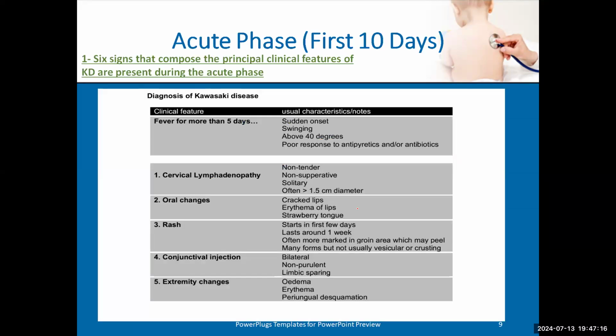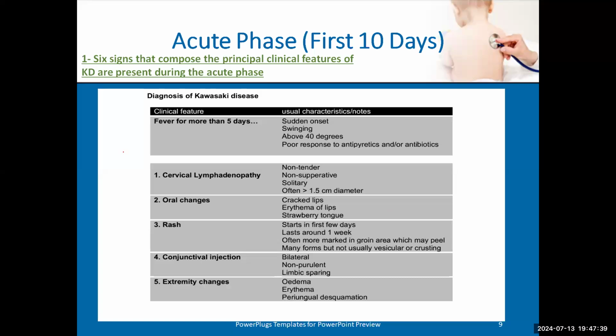Acute phase, the first 10 days. We'll talk about 4 subtitles in it. The first one is the 6 signs of Kawasaki disease. We all know all these 6 signs, according to which we say this patient may be Kawasaki, may be not Kawasaki, or may be atypical Kawasaki.